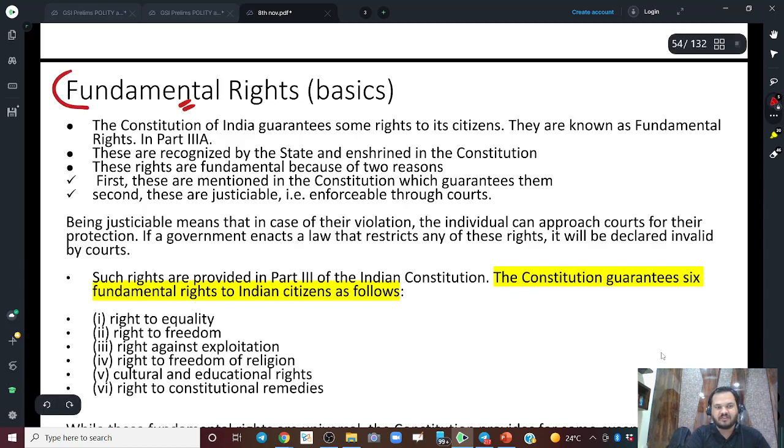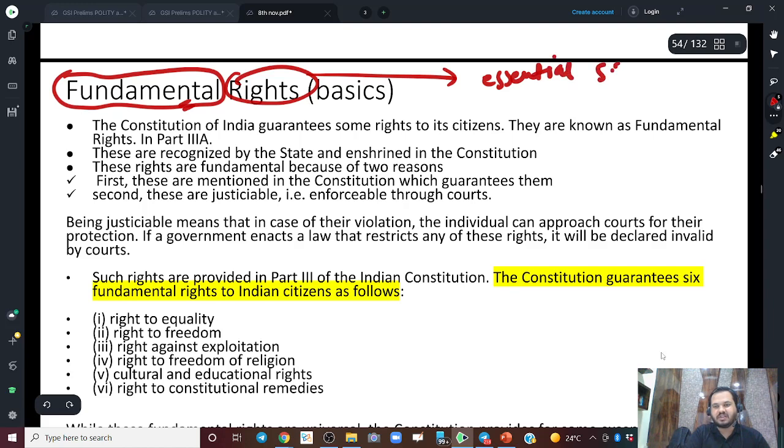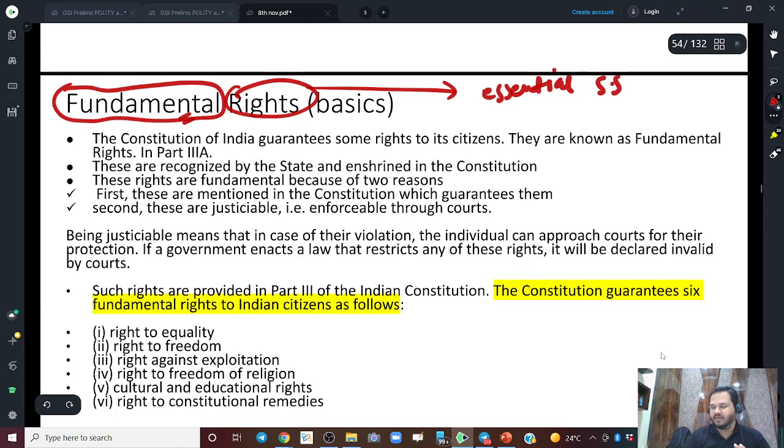Why is this word fundamental put before rights? Rights, we know, are the essential social conditions for the development of oneself, to realize one's best potential. So this is a technical term, fundamental rights. These are those rights.